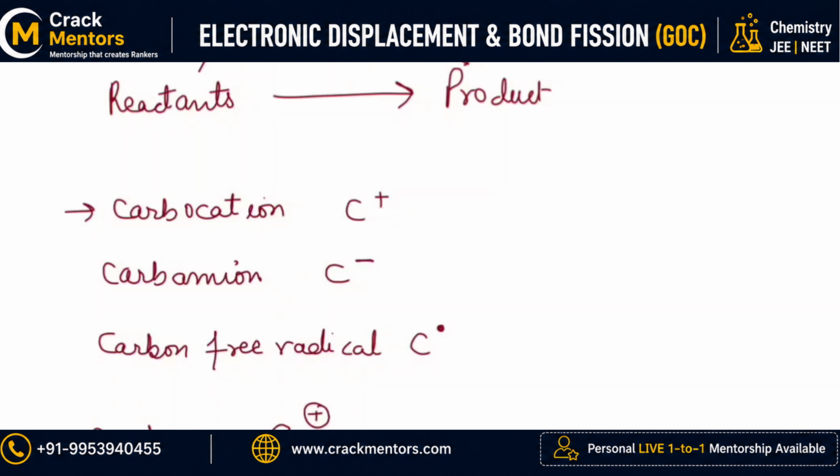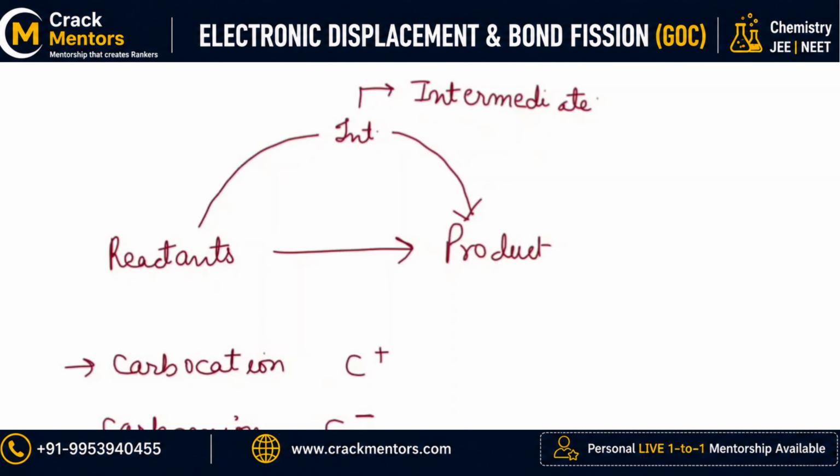Now you need to understand that these intermediates are going to give you the product. Intermediates are unstable, that's why they are changing themselves from one thing to another.